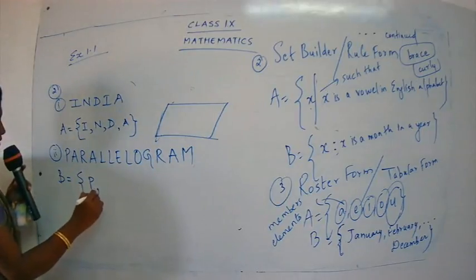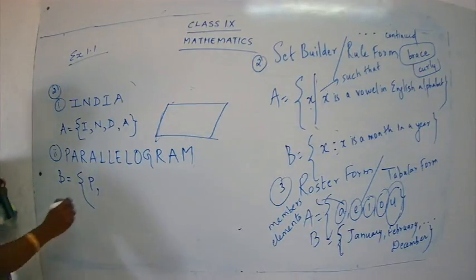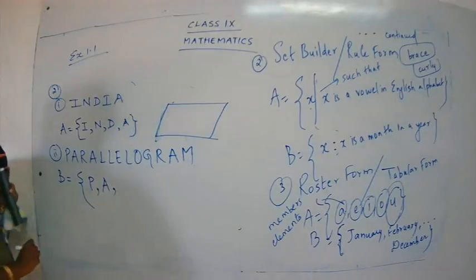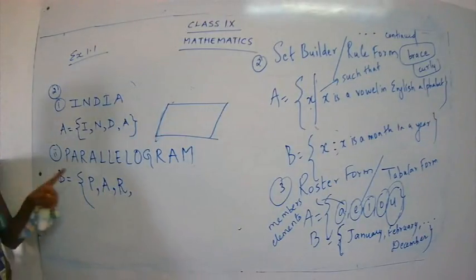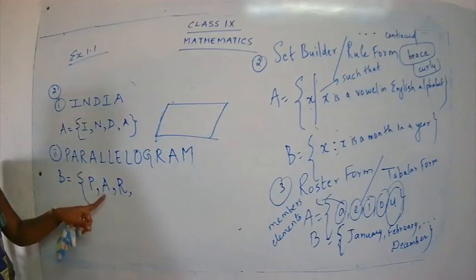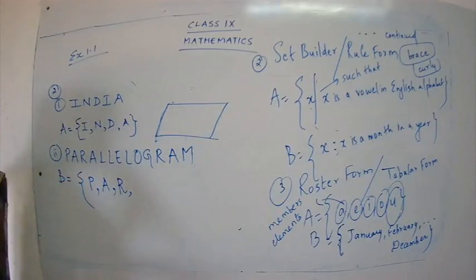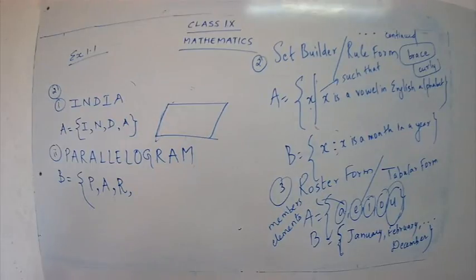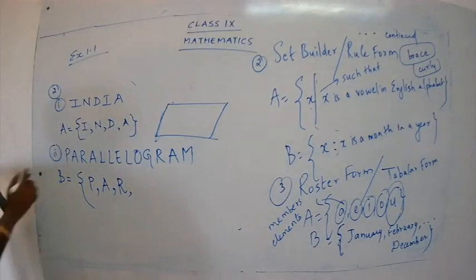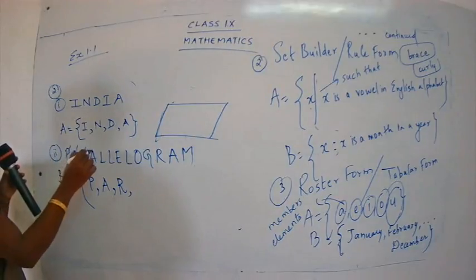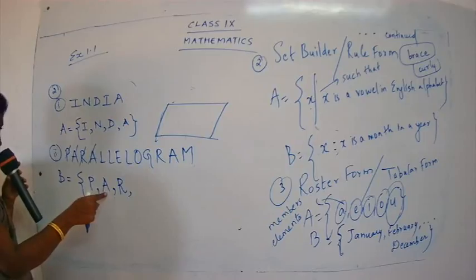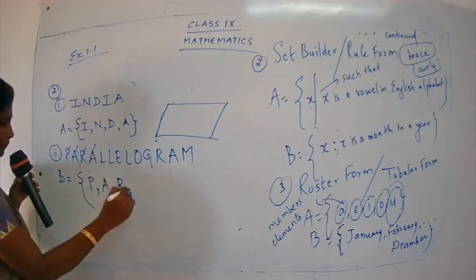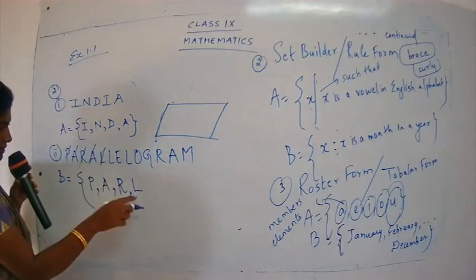Okay, done, good. What is the next letter I am going to use here? A, good. What about the next letter? R, very good. Already I have taken A over here. Yes, we have written A once. So no need to take A again. Just go to the next letter. A I am not going to write because A is already taken. Next, L. Okay, taken L.